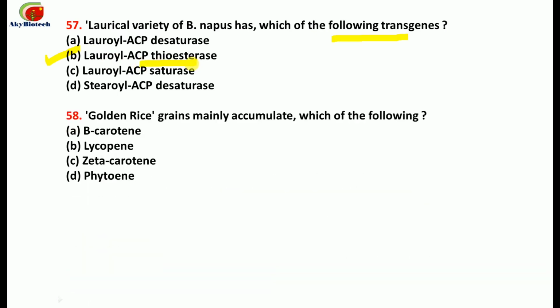Laurical variety of Brassica napus has which of the following transgenes? So the correct one, out of these 4 options, is lauroyl ACP thioesterase. This one is the correct one. Number 58. Golden rice grains mainly accumulate which of the following? So it accumulates beta carotene.